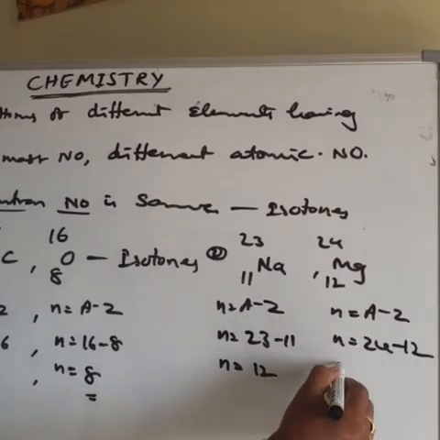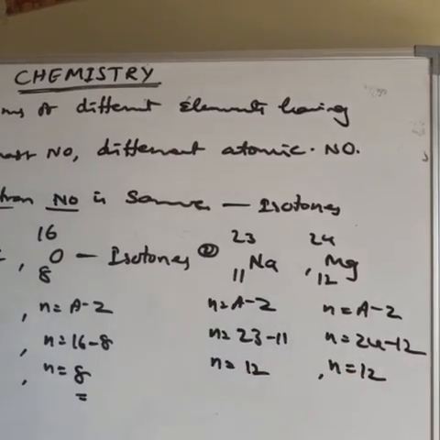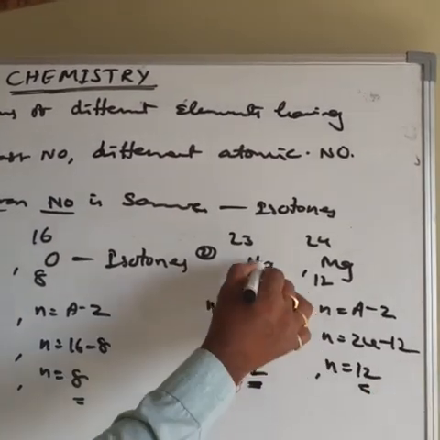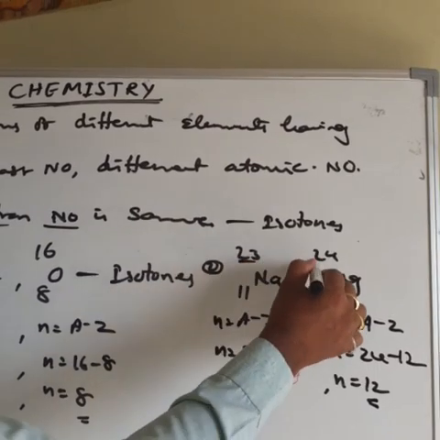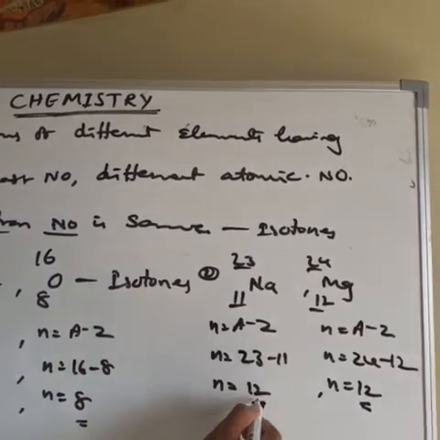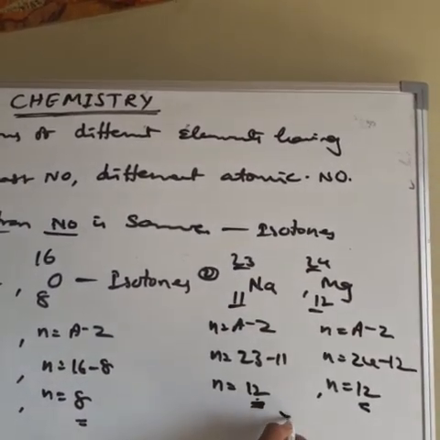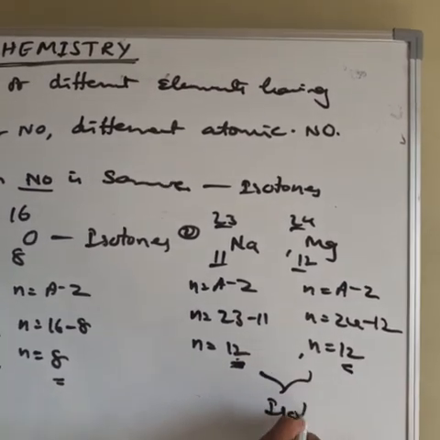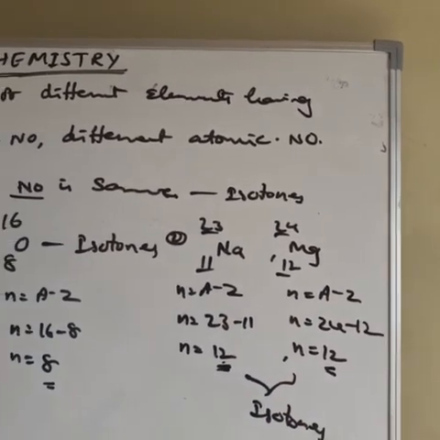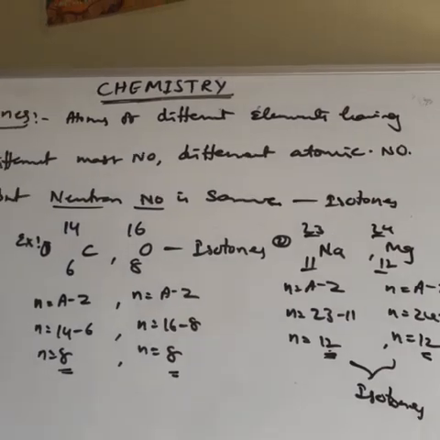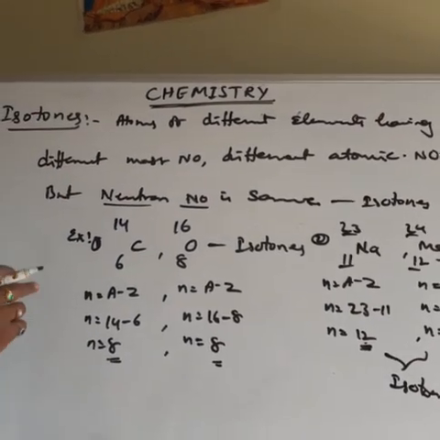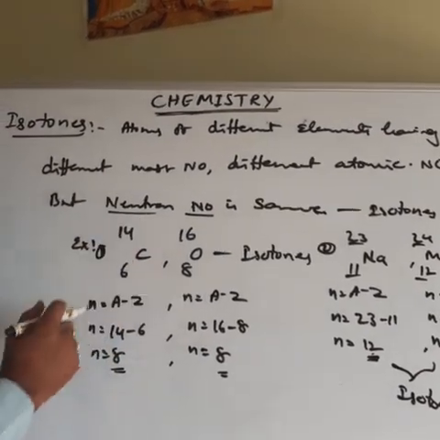Therefore the neutron number is 12 here, and here also 12. So these are atoms of different elements with different mass number and different atomic number, but the same neutron number. These are called isotones.